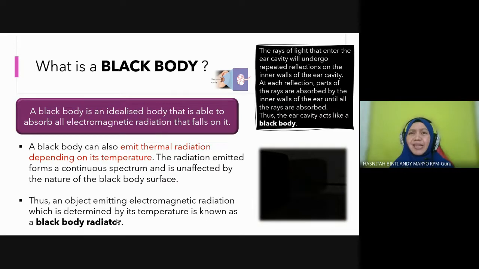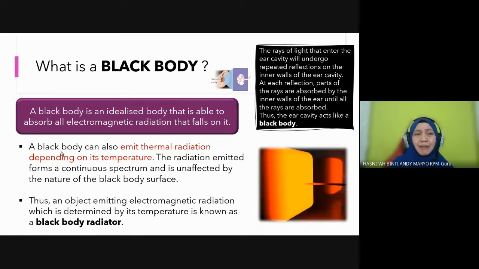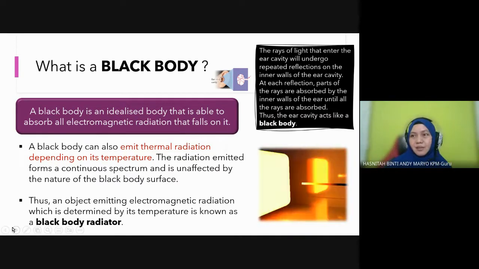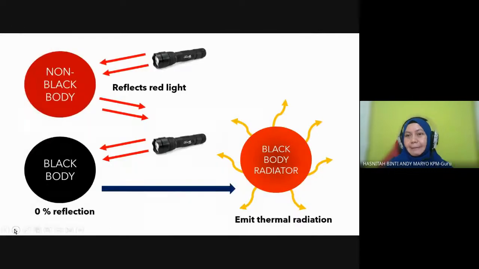So are you clear for the first point, black body? What is a black body? Okay. Emit radiation is not based on their temperature. That's why we cannot call them a black body radiator. Okay, so this is an example of a black body and non-black body, students.